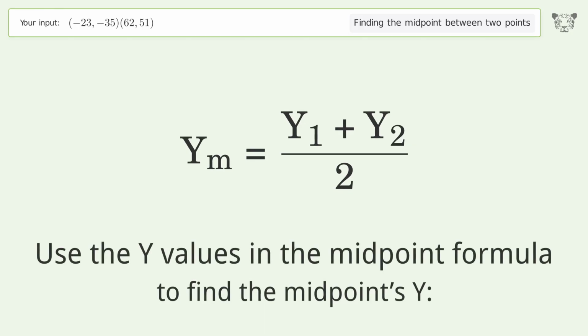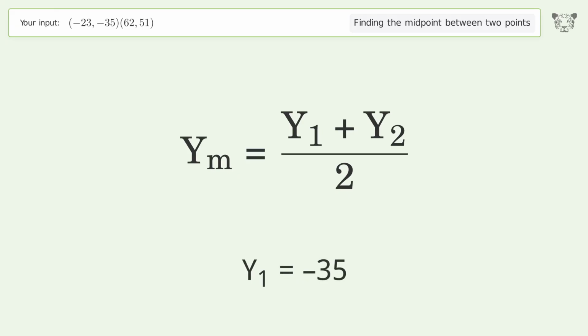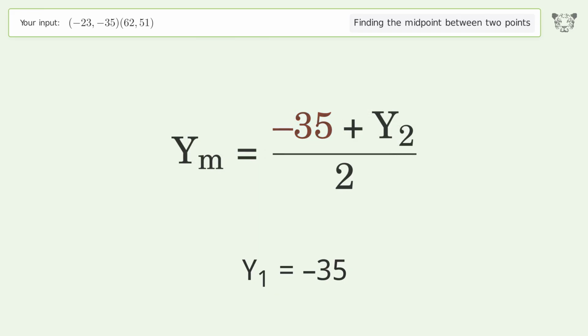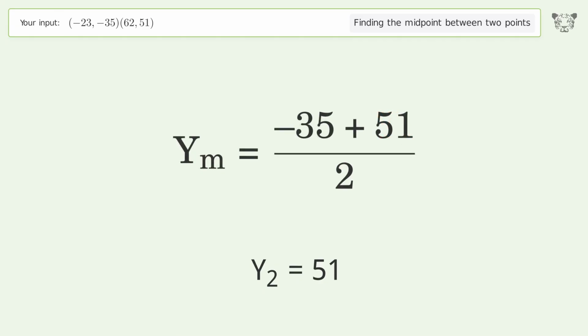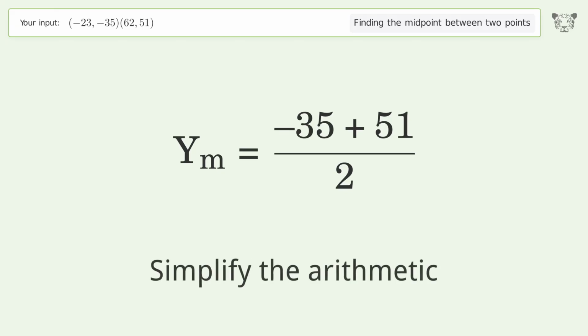Use the y values in the midpoint formula to find the midpoint's y. y1 equals -35. y2 equals 51. Simplify the arithmetic.